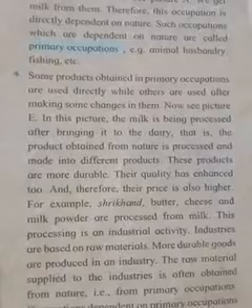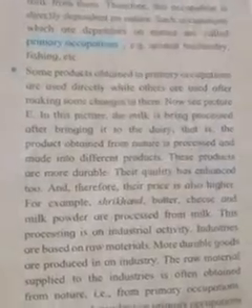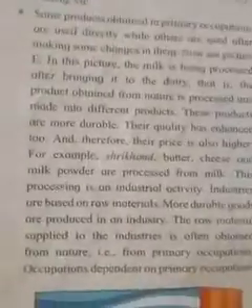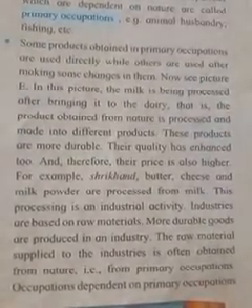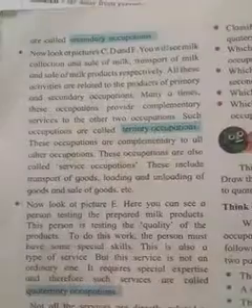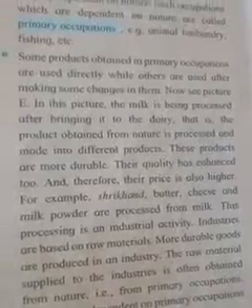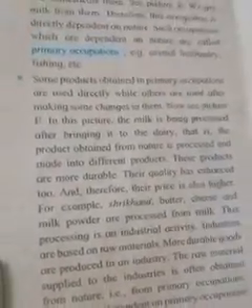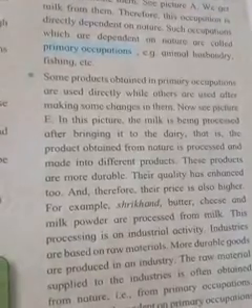Industries are based on raw material, and more durable goods are produced in industries. The raw material supplied to the industries is obtained from nature, that is, from primary occupations. Occupations dependent on primary occupations are called secondary occupations. The occupations which are directly dependent on nature are called primary occupations.